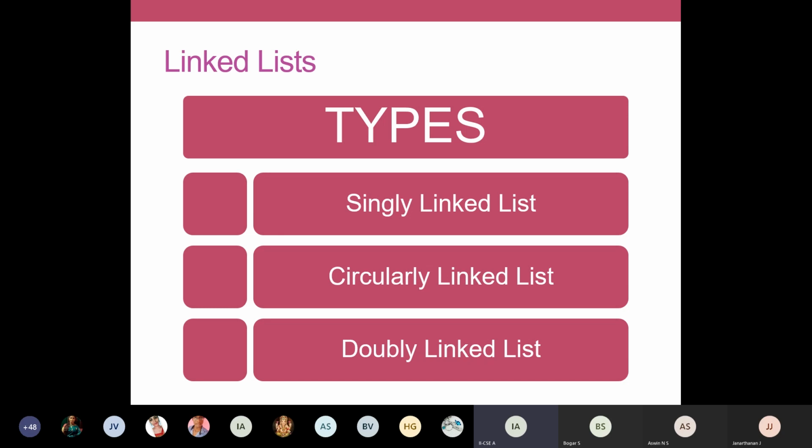So far we have seen just a very simple linked list where you have some set of nodes. They're all connected by the address fields. There are so many variations in linked lists also, so that we will discuss now. There are 3 types of linked list: singly linked list, circularly linked list, and doubly linked list. These are all various notations. Whatever we have seen so far denotes a singly linked list. We have a single pointer pointing from one node to another node. That is your singly linked list.